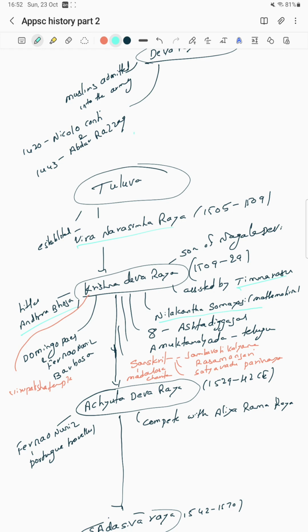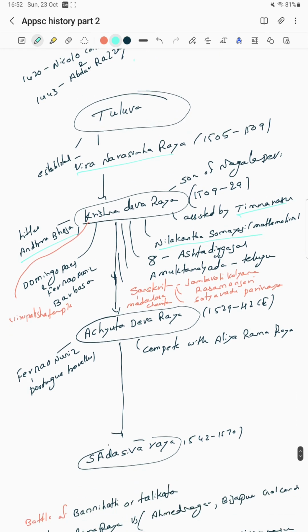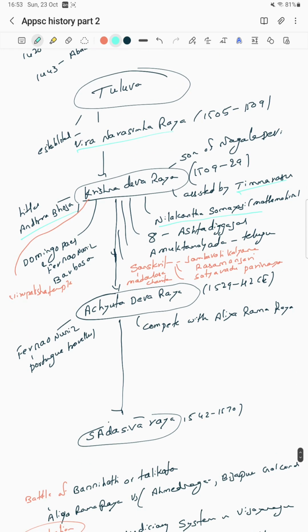In Sanskrit, he has other writings, such as Jambavati Kalyanam, Rasamanjari, Satyavada Parinaya, and Madalasa Charita. Okay, this is one of the questions even asked in previous APPSC about the writings of Krishna Devaraya.